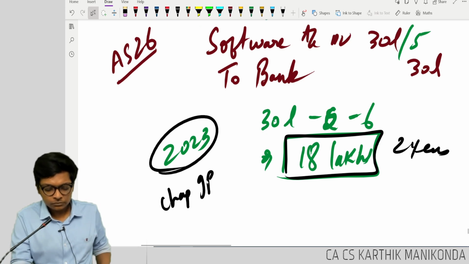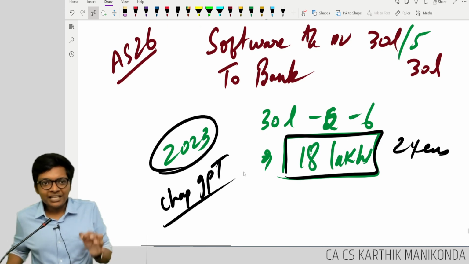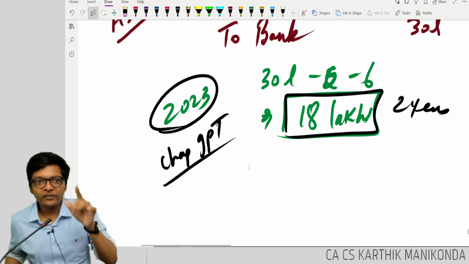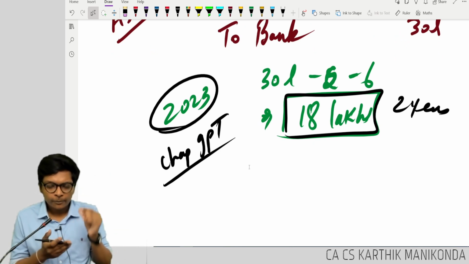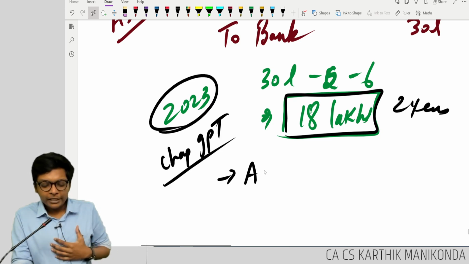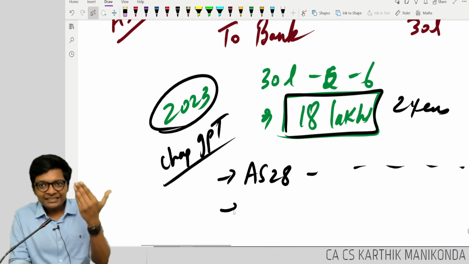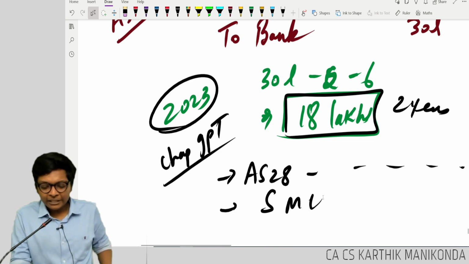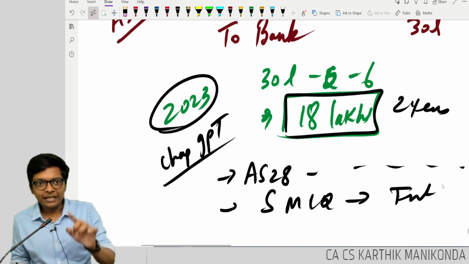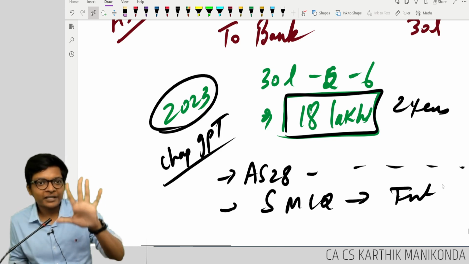ChatGPT came. Now, ChatGPT can do what Vignesh's tool can do, but for free. If you don't believe me, pause the video, go to ChatGPT and write: according to AS 28, impairment of assets, please generate 5 MCQs for me to study for inter exams. I can guarantee you ChatGPT will give you 5 MCQs.